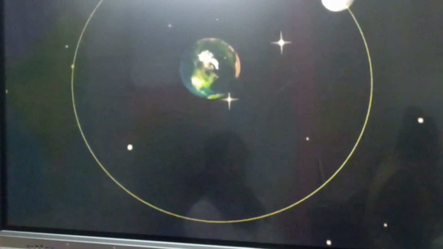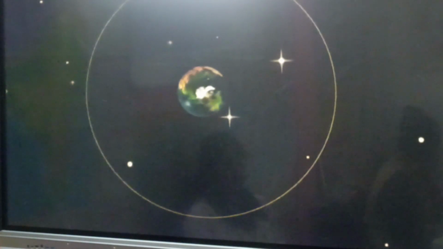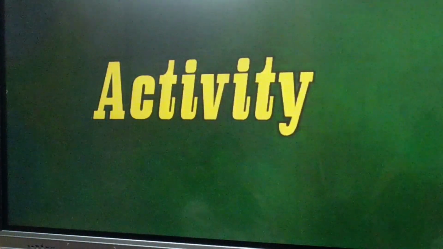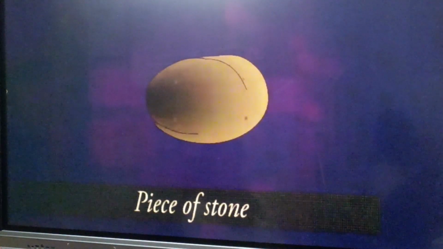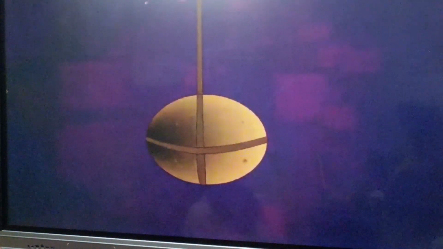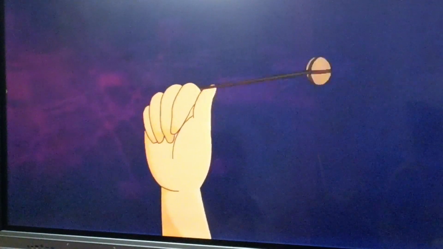But the question arises, why do we not really see the moon falling towards the Earth? To understand this, we will do an activity. Take a piece of stone tied to one end of a string. Hold the other end of the string in your hand and whirl it round like as shown.